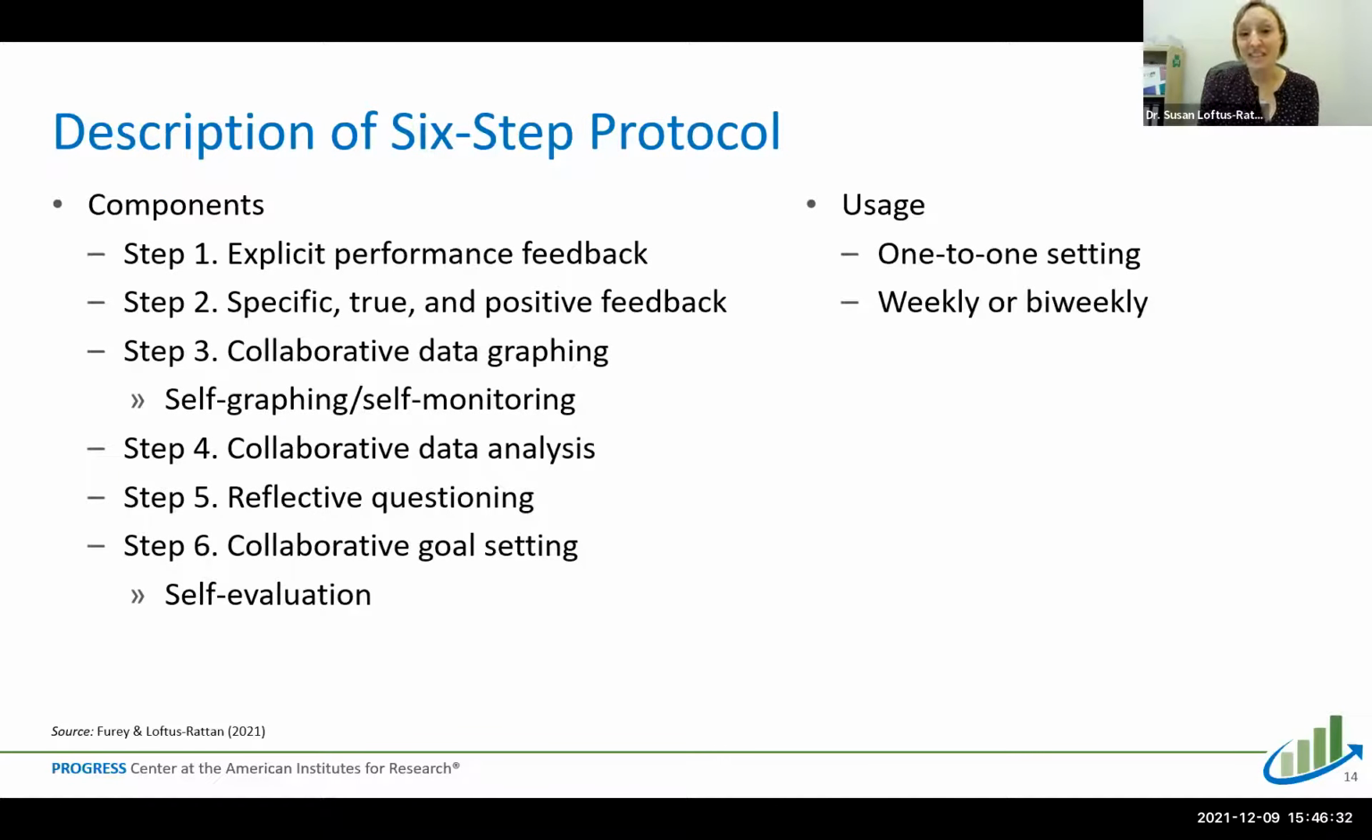Okay, so here are the 6 steps, and Jenlyn is going to go through each of these steps in great detail, but I just want to point out some of the main components that we focused on to emphasize while using this protocol. So we're giving that explicit feedback. So telling the students exactly what they scored on a CBM, what that means. And then it's important to provide specific, true, and positive feedback. So finding something that's positive to share with the student to help with that motivation. So even if their score went down, there's something positive that can be said.